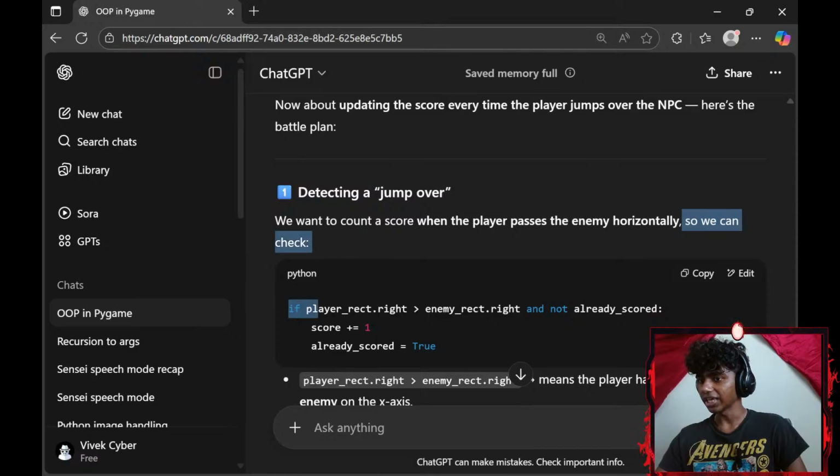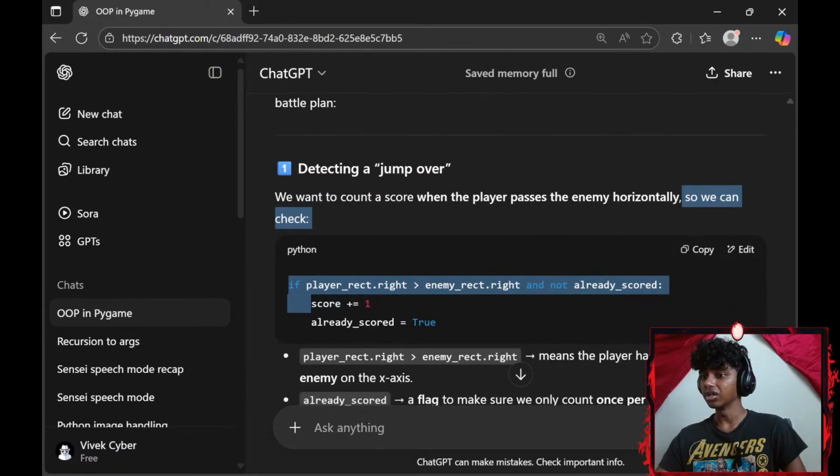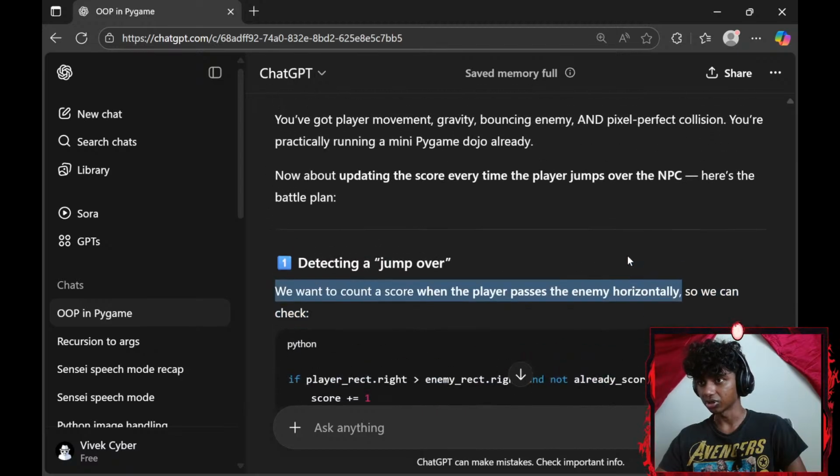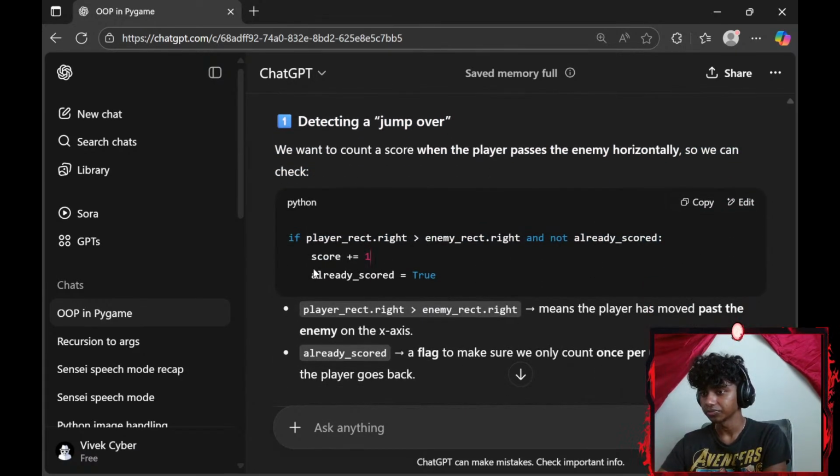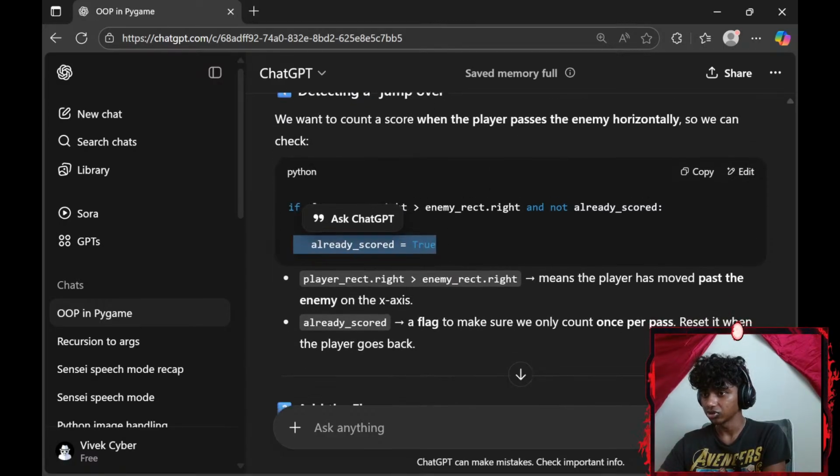So we can check if player_rect.right is greater than my enemy_rect.right and not already_scored. Score plus equals 1. So if my player_rect.right is greater than my enemy_rect.right and not already_scored. So I have an already_scored variable set to false. Score plus equals 1, already_scored equals true.